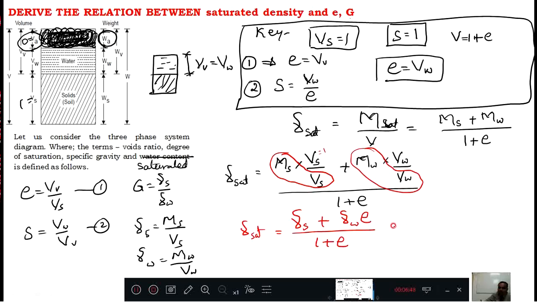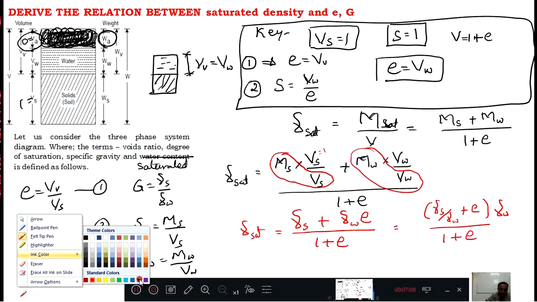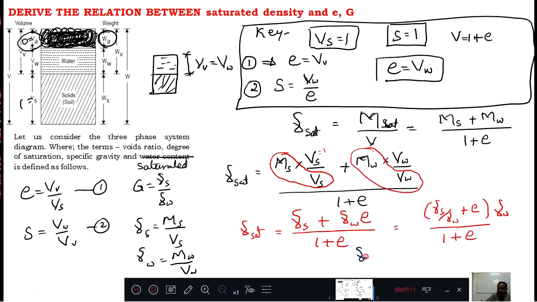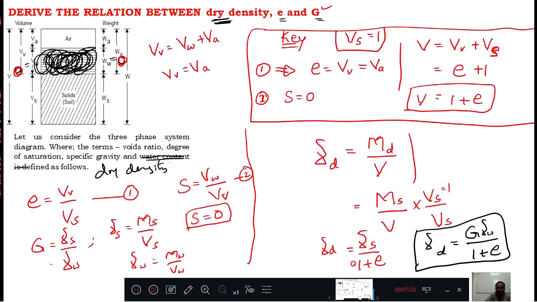Now in this equation take gamma w common, then what will be left inside? That is gamma s by gamma w plus e, divided by 1 plus e. Then the final conclusion will be gamma sat equals G plus e divided by 1 plus e into gamma w. This is your gamma sat. Right? Over.